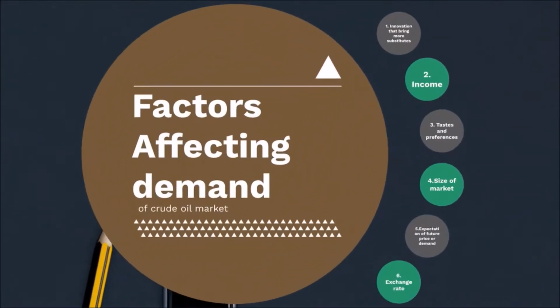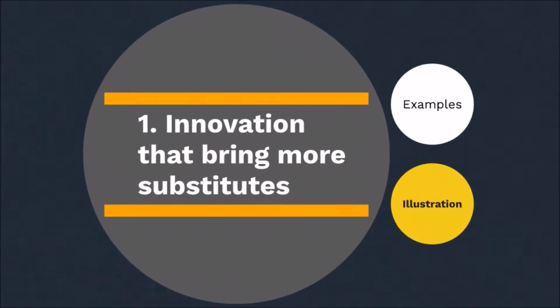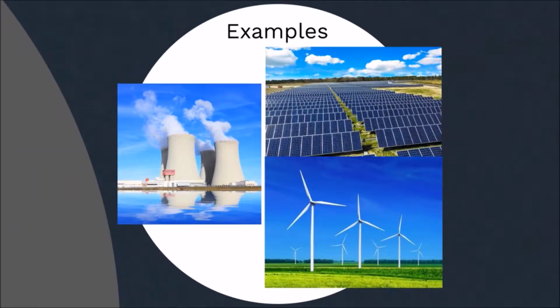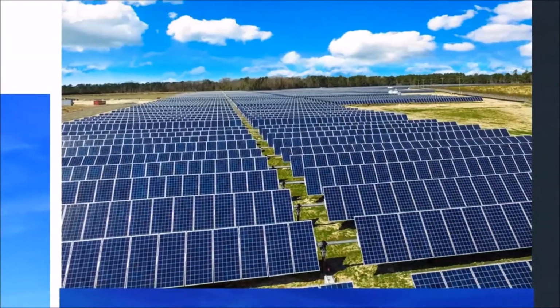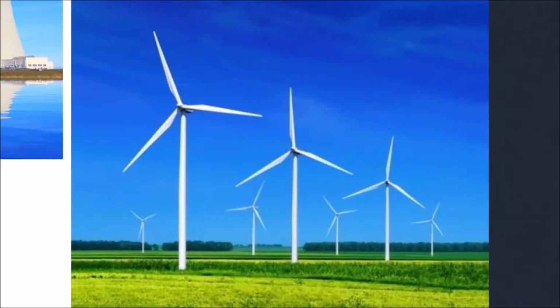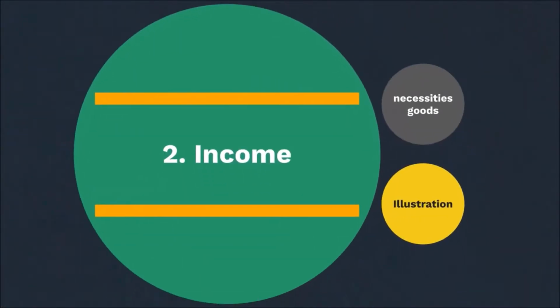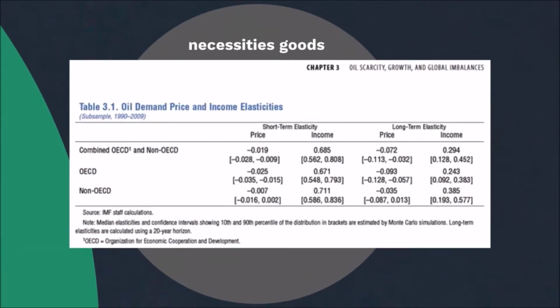Factors affecting demand. Innovation that brings more substitutes. Renewable energy sources like nuclear power, solar energy, and wind power have become substitutes for crude oil. When there are more alternative energy sources, it will shift the demand curve to the left. According to the illustration, using renewable energy causes a decrease in quantity demanded of crude oil and leads to a fall in price.